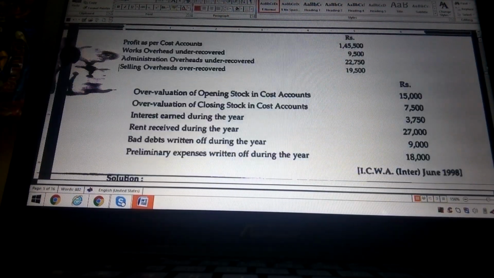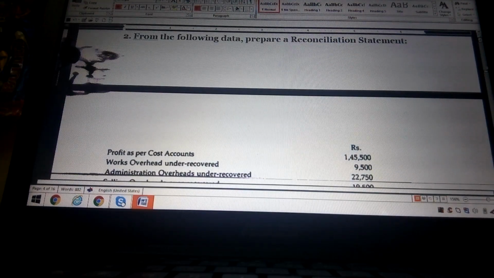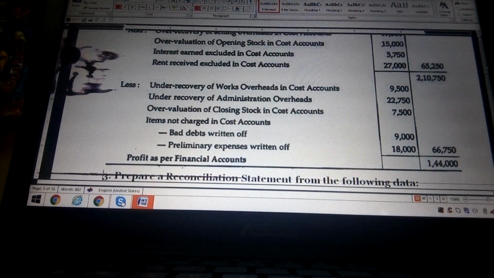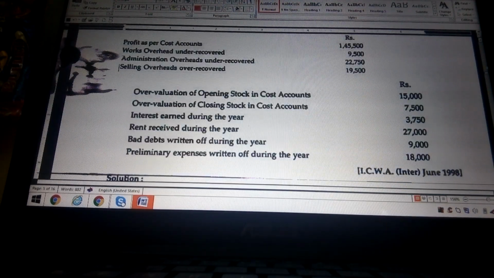So next, move on to another problem. A similar problem relating to the reconciliation statement. Here also, under this problem, the profit as per the cost account is 1,45,500. Also here, some information relates to works overhead under recovered, administration overhead under recovered, selling overheads over recovered.